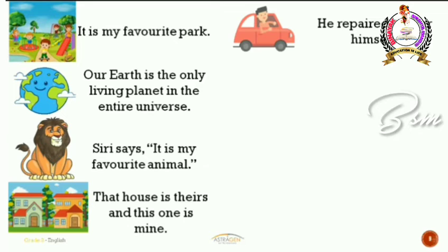Now let's look at the other example. He repaired the car himself. So he and himself are two pronouns I have used here because I'm talking about a man or a boy. So that's the reason why I have used the pronoun he. And he has done the action by himself. That means I'm referring to the same person who did the action. So that's the reason why I have used a reflexive pronoun, himself. So you have a personal pronoun he and a reflexive pronoun himself, both in one particular sentence.